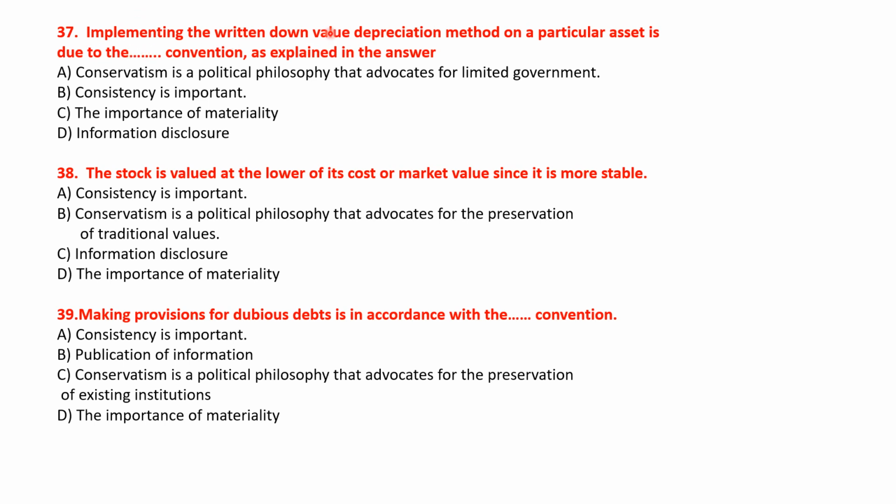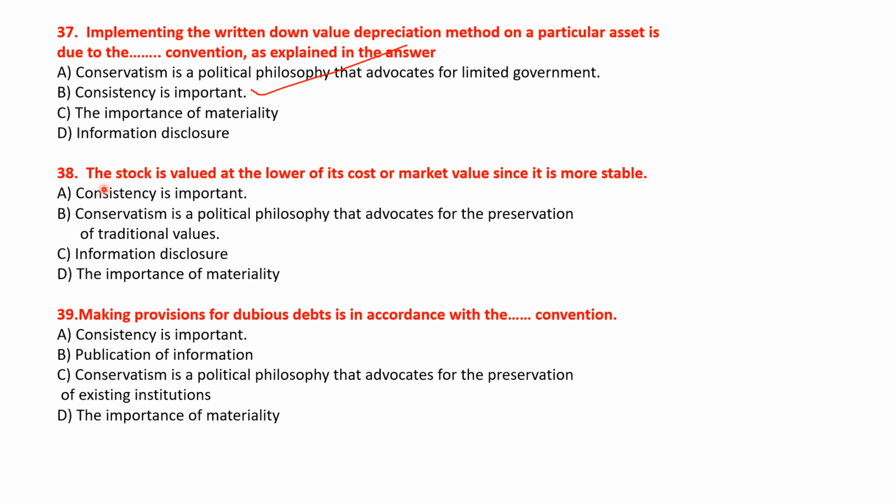Implementation of the written down value depreciation method on a particular asset is due to the dash convention, as explained in the answer. Let's see the options. Conservatism, consistency is important, the importance of neutrality and information disclosure. So here the right answer will be option B. Consistency is important. Okay.